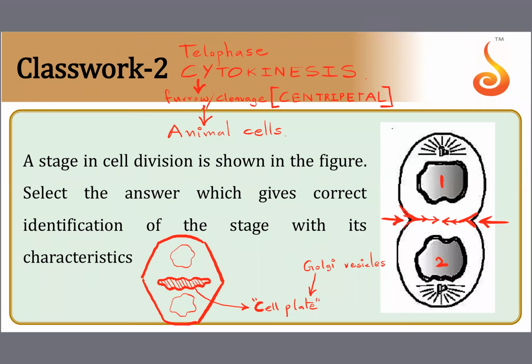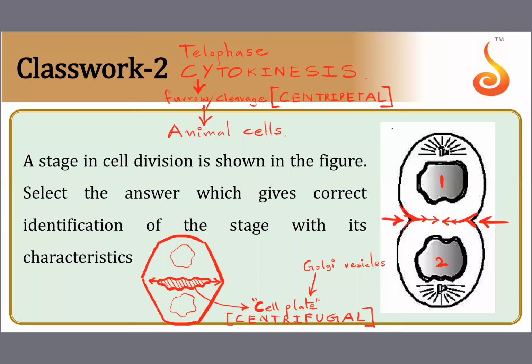And see how the cell plate is going to grow. It grows away from the center. It is not growing towards the center. So we call it centrifugal growth. Centrifugal. Growing away from the center is called centrifugal.